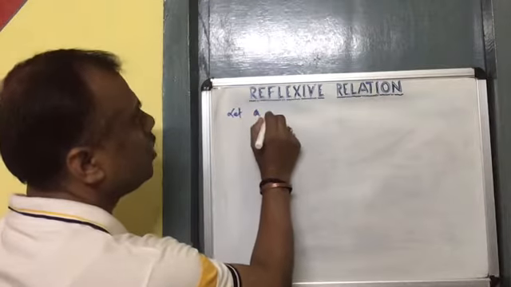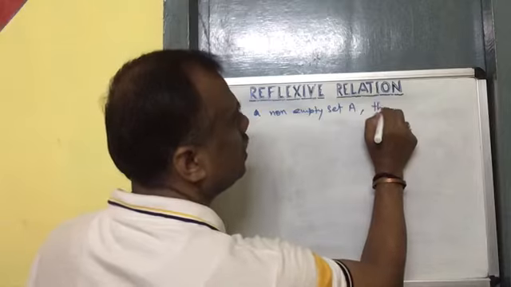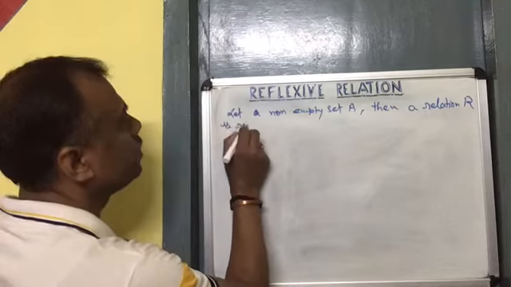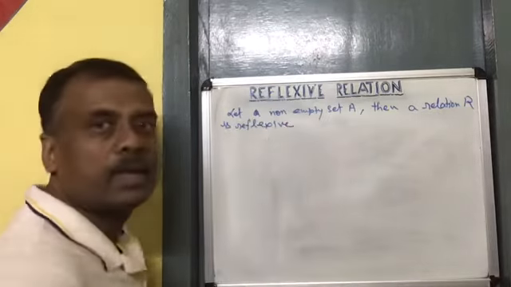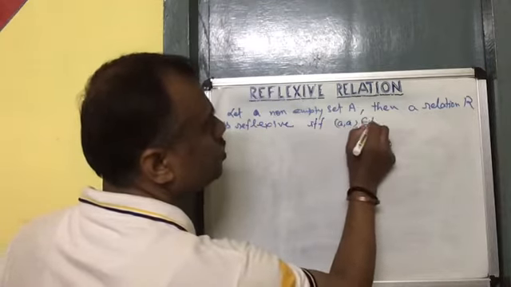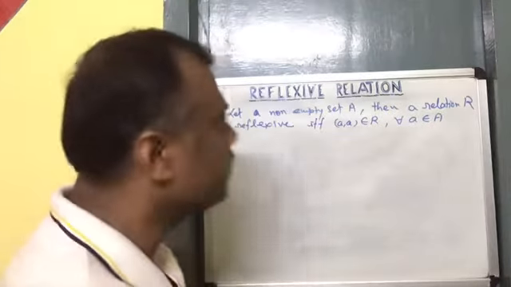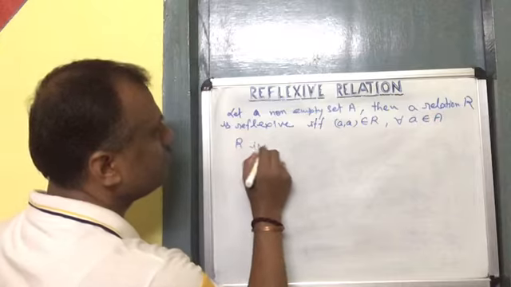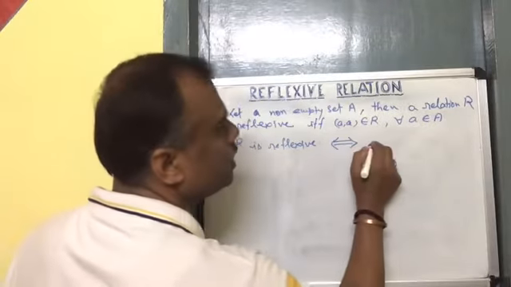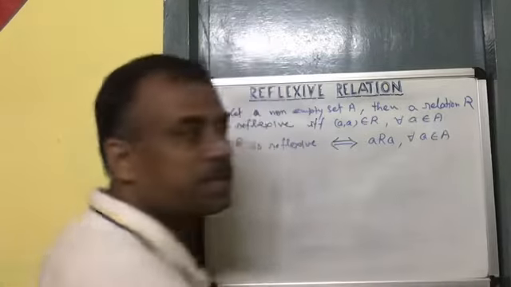Let A be a non-empty set, then a relation R is reflexive if and only if (a, a) belongs to R for every a belongs to set A. We can write it in another way: R is reflexive if and only if, we can symbolize in this manner also, a is related with a under the given relation for every element of the given set A.